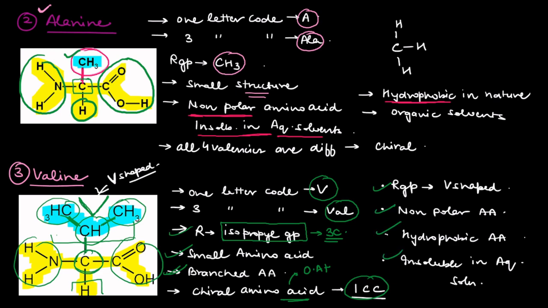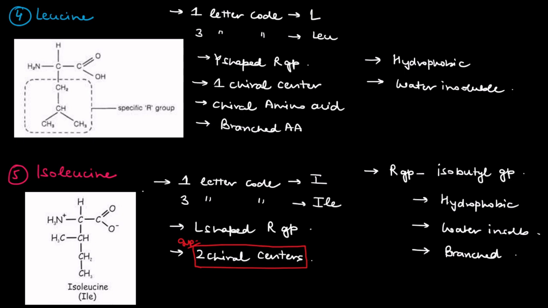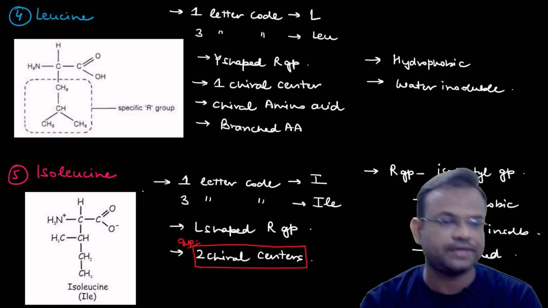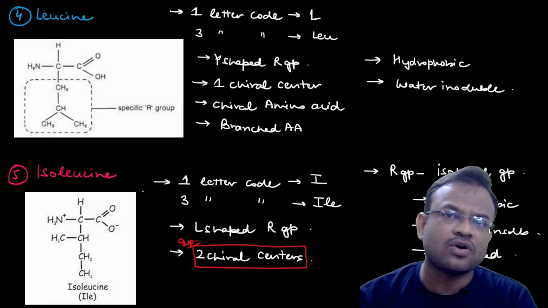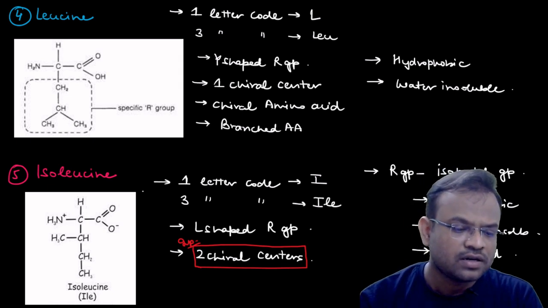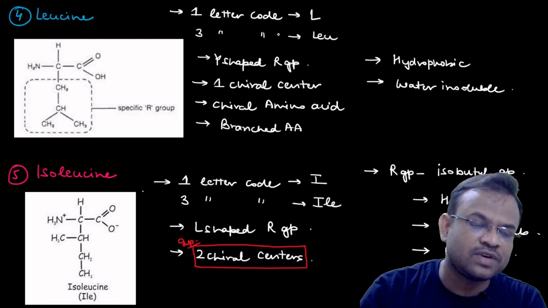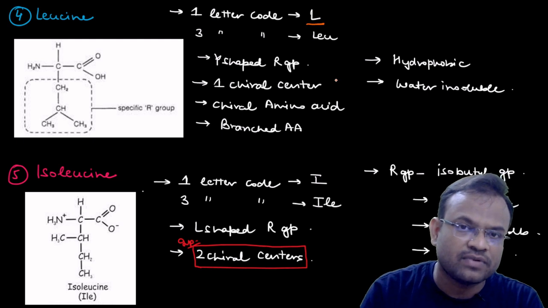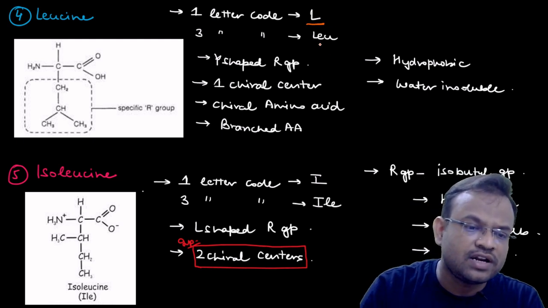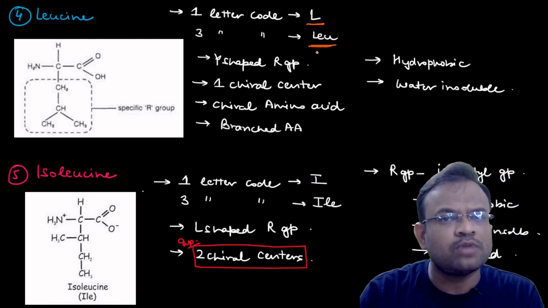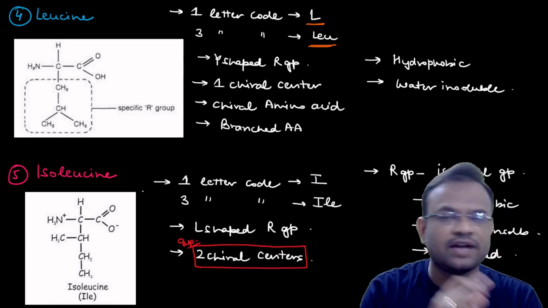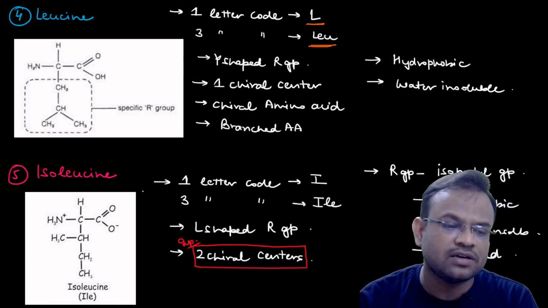Let me move on to the next structure, and this structure is leucine. Let me bring myself back. Right. So now I am talking about leucine. Let us start with the 1-letter code. Let us begin our exercise that we are continuously doing. The 1-letter code is L for leucine, right? The 3-letter code is LEU, no problem, because it is starting with L, and the 3-letter code is continuously LEU.